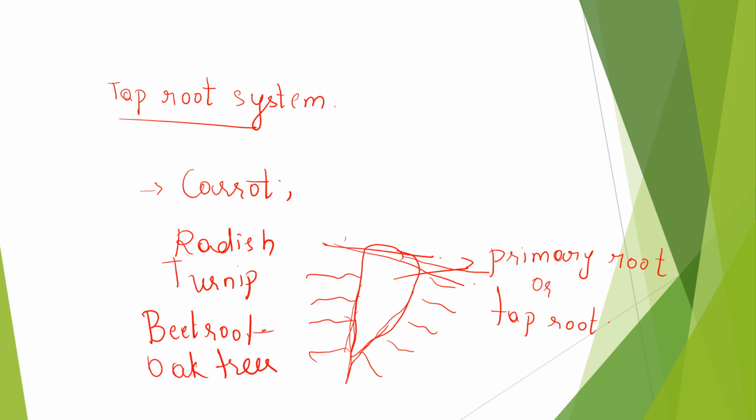It is very important to learn all these examples by heart, because in your Olympiad exams they will ask which plant comes under the taproot system and which comes under the fibrous root system. That sort of elimination-type questions will be there.